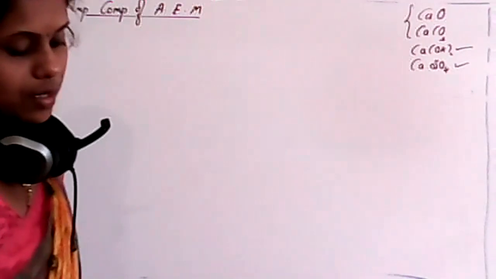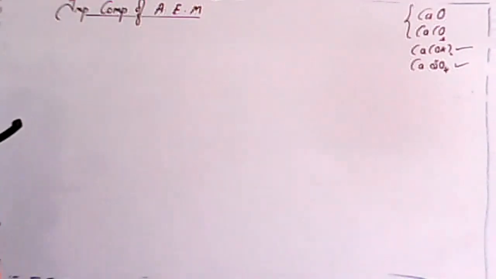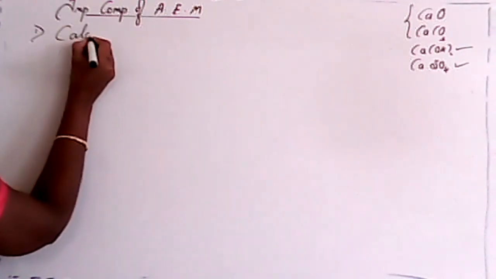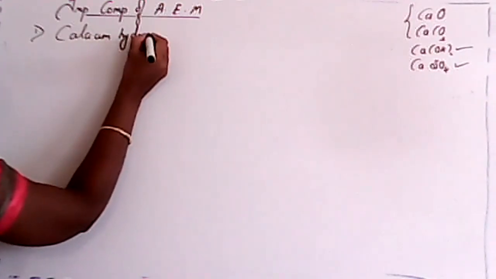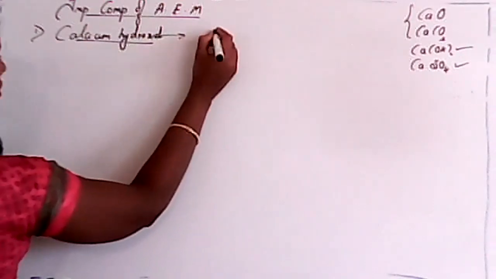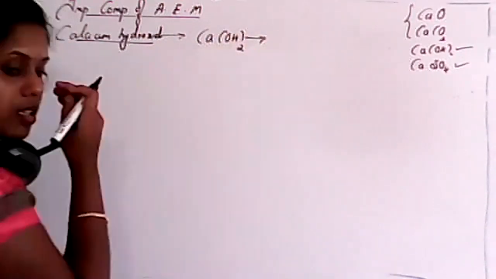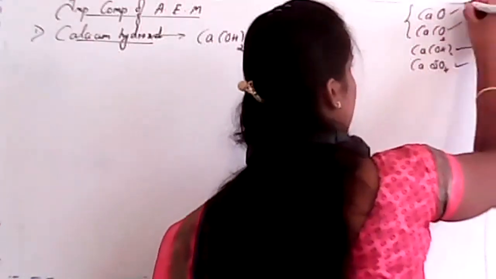That is the formation of calcium hydroxide, an important compound. Calcium hydroxide, its composition we already know: that is Ca(OH)2. It is also known as, any idea, student? Calcium oxide is known as limestone,